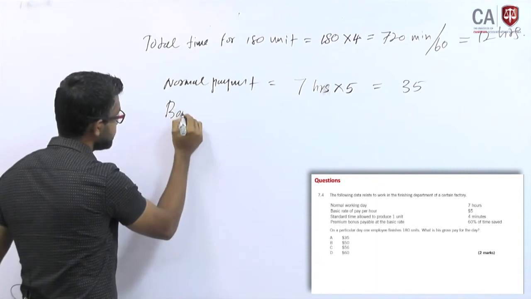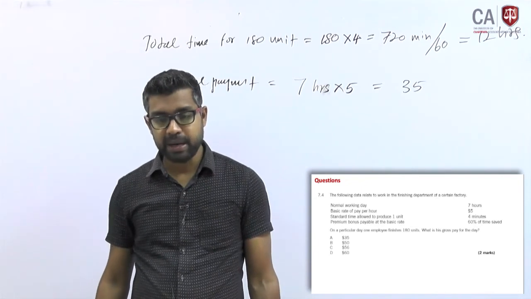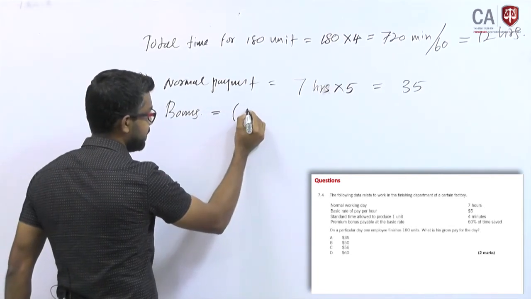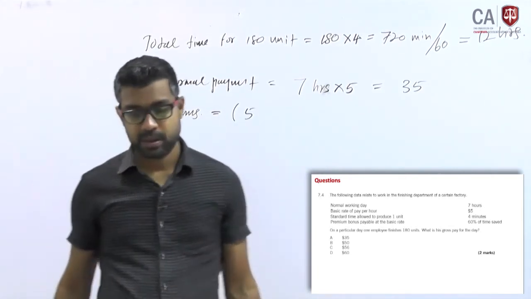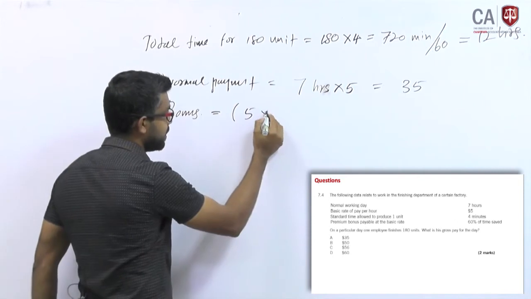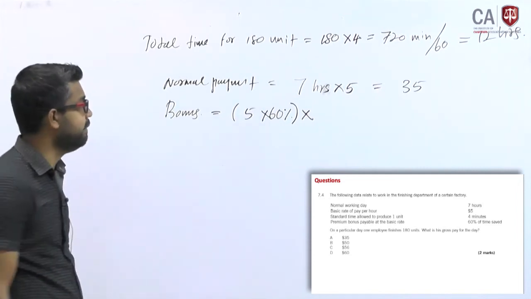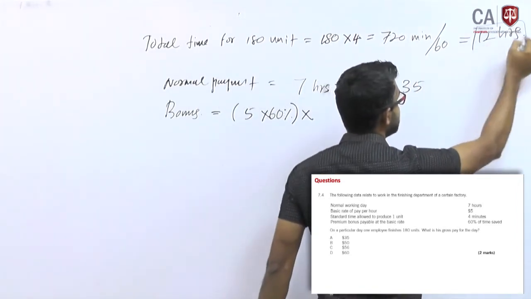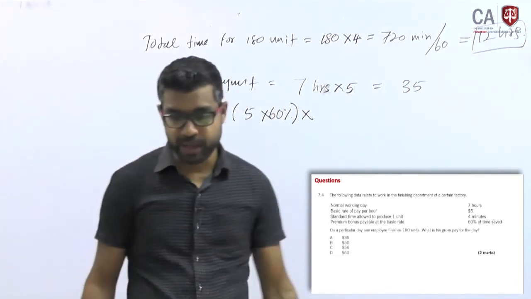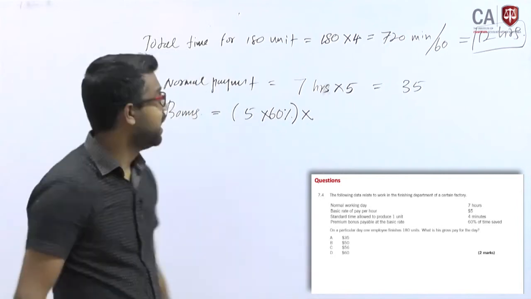Read this. The premium bonus is payable at the basic rate, which means $5, at 60% of the basic rate, on saved hours. How many hours did you save? You would work 12 hours to produce 180 units. During a particular day you produced 180 units.